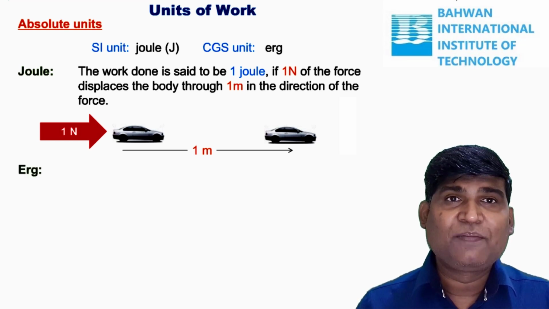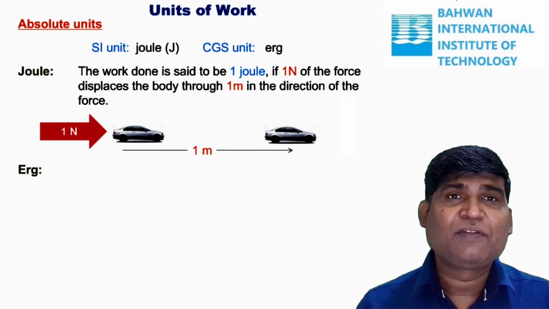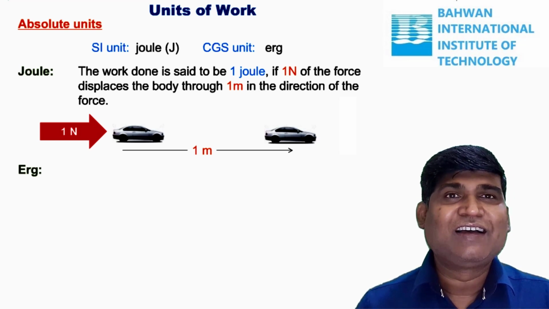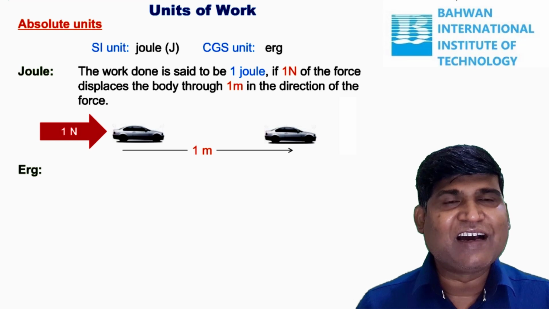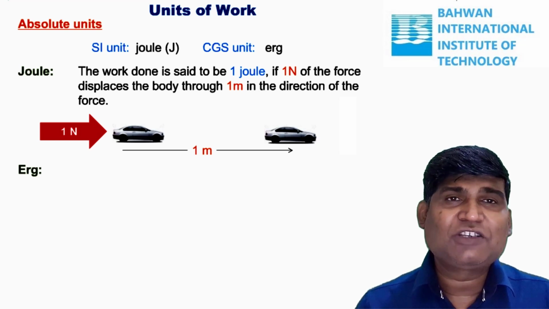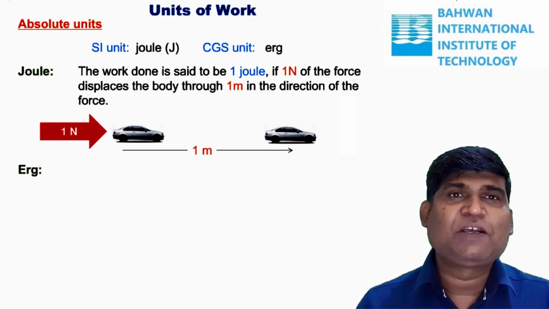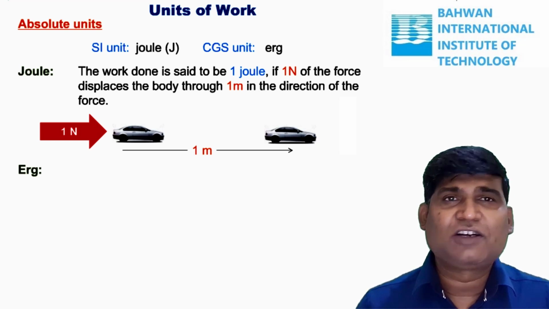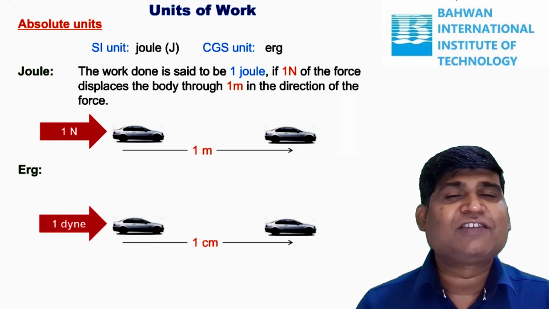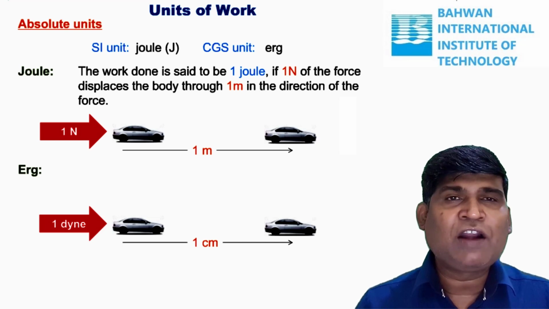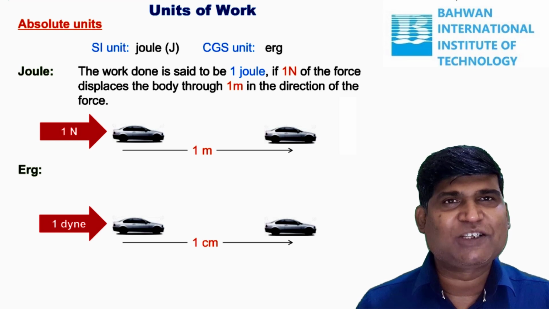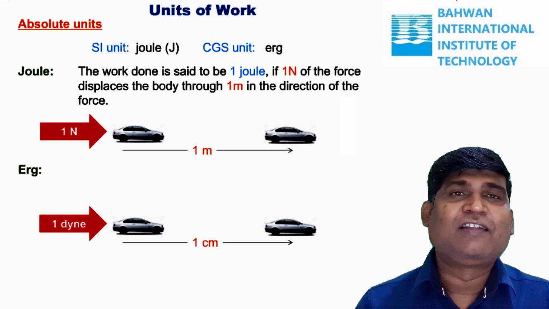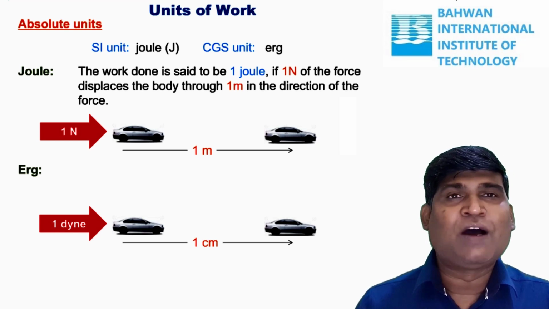What about erg? Is this the same definition? We know that in the CGS system, force is not measured in newtons. Force is measured in dynes, and displacement is not measured in meters but in centimeters. So we can take it very simply: when we apply 1 dyne force, if the body gets 1 centimeter displacement, then the amount of work done is 1 erg.